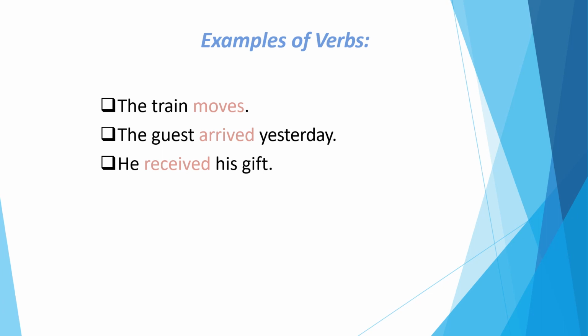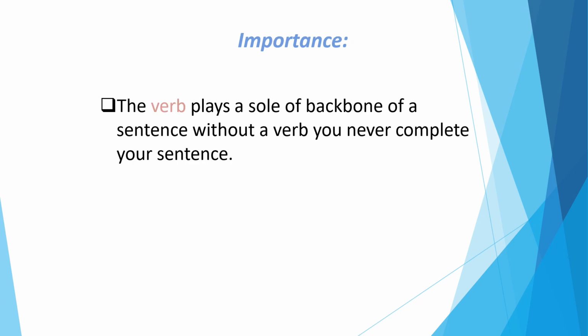He received his gift. What did he receive? He received his gift. There is some action in these sentences. So these are called the verbs. Importance of verb: the verb plays the role of the backbone of a sentence. Without a verb, you can never complete your sentence.